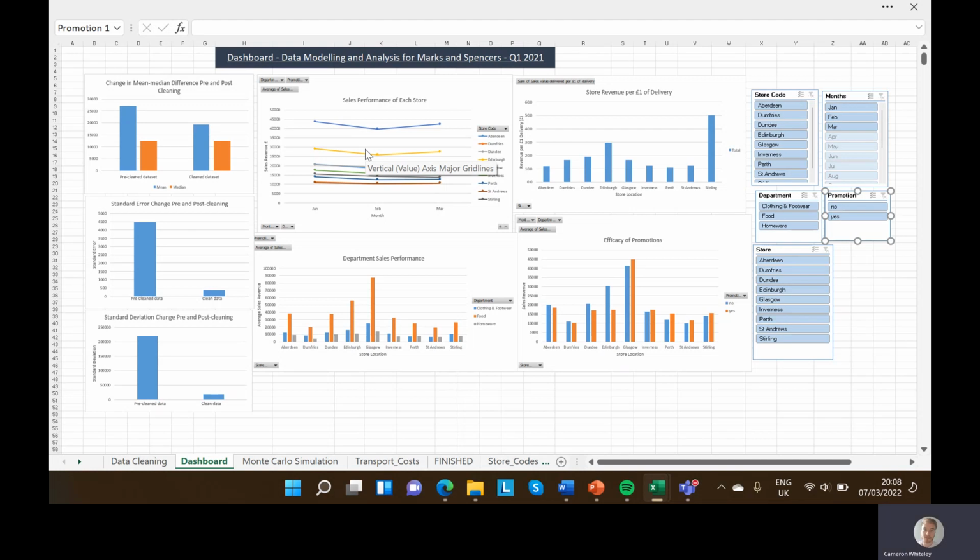Yeah, that's just one demonstration of how you can use the slices to change how the charts look and how useful it is to have them integrated. So you can see, you can diagnose problems and solutions.